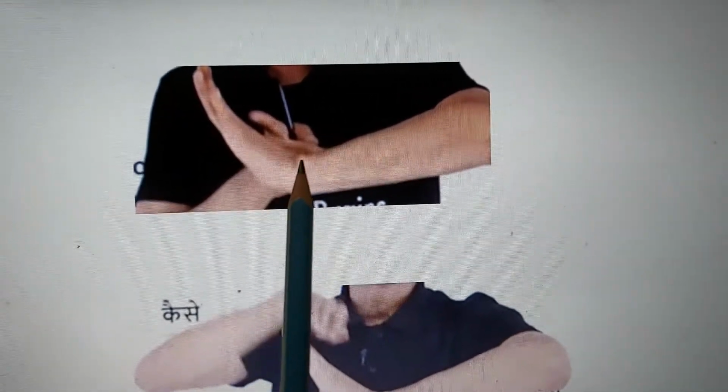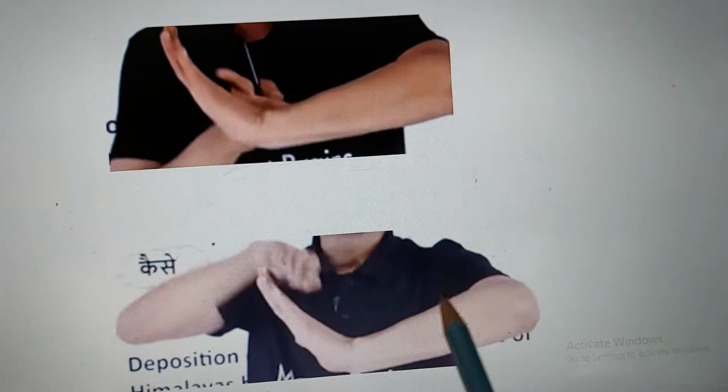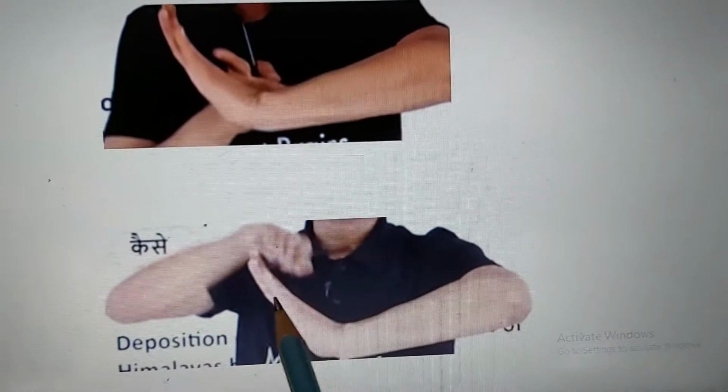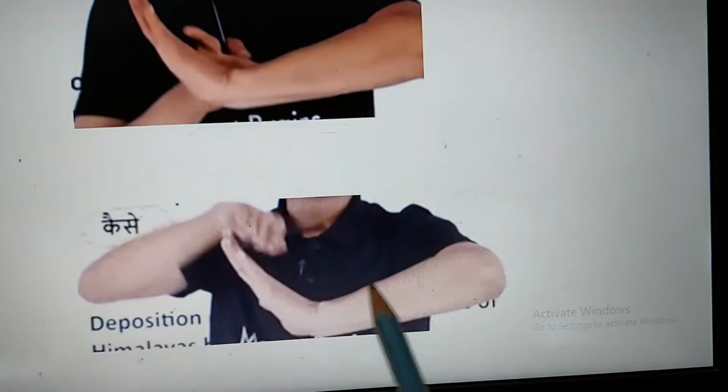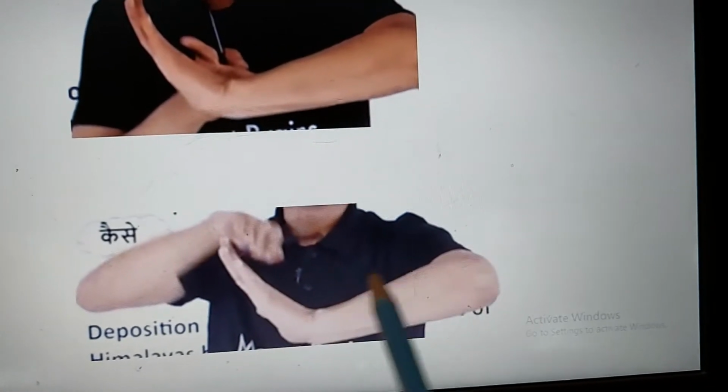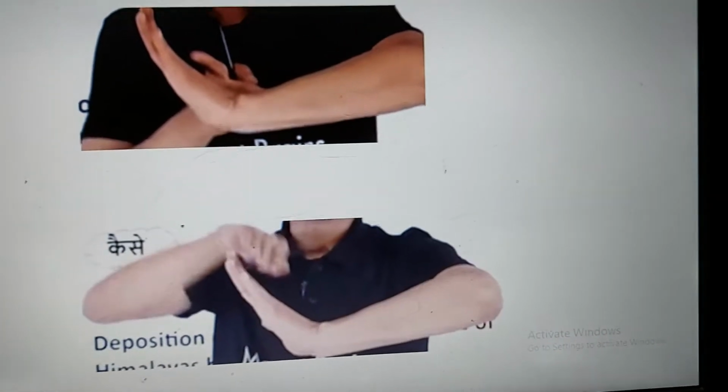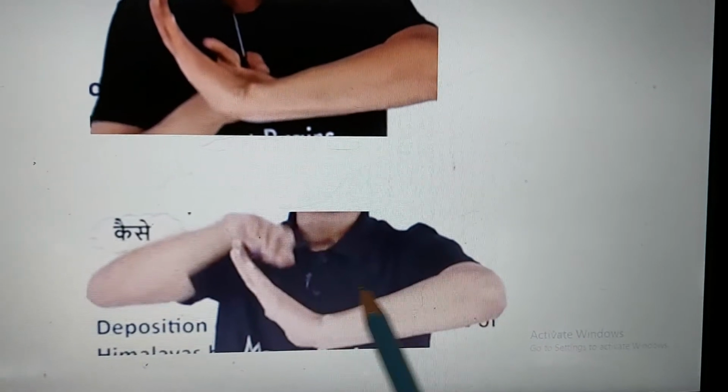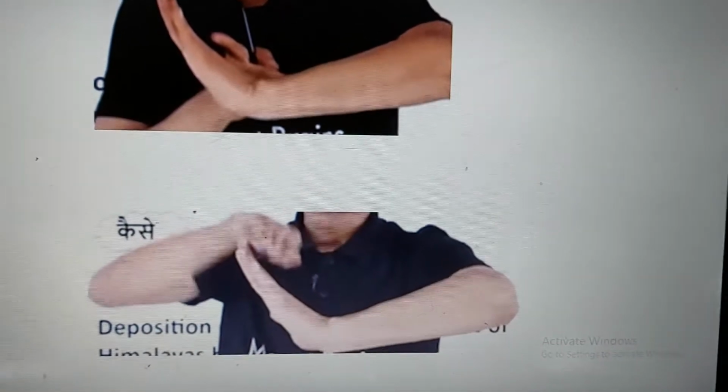Children, with this hand movement you can understand how the collision of the two plates led to the formation of the Himalayas, and how a depression was created. When the rivers came down from the mountains, they brought sand and silt and covered up this depression. It didn't happen in a single year, it happened over millions of years. This depression got filled up to form our northern plains, filled with alluvial soil, the most fertile soil.